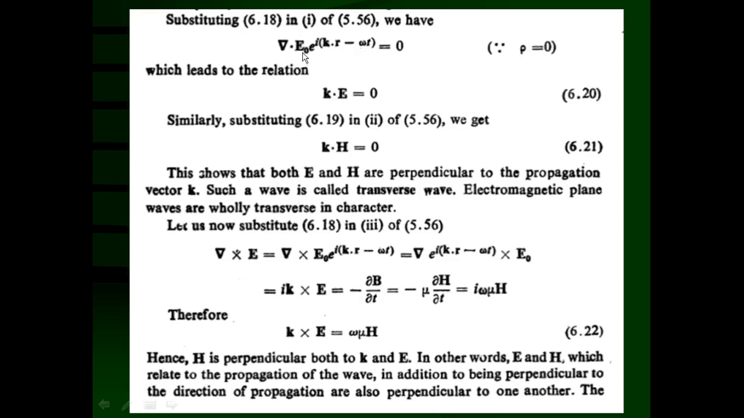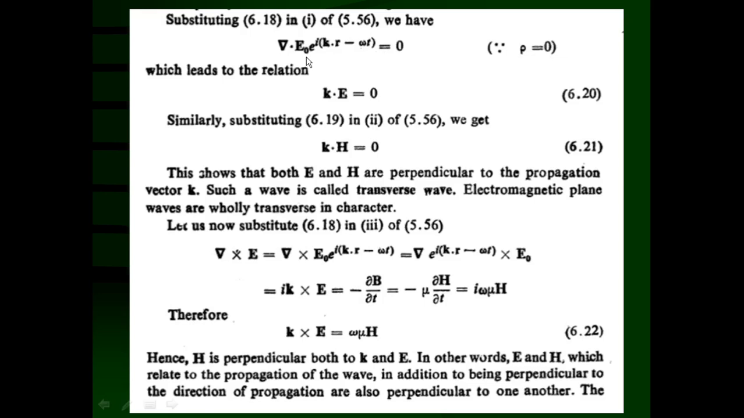Here E0 is a vector and e raised to i (k dot r minus omega t) is a scalar. So this is the divergence of a scalar times a vector, and we can utilize the vector identity for this. What is the vector identity for divergence of phi into A? Phi into divergence of A plus gradient of phi dot A, and here A is E0. Since E0 is a constant, its divergence is 0, so phi into divergence of E0 is equal to 0.